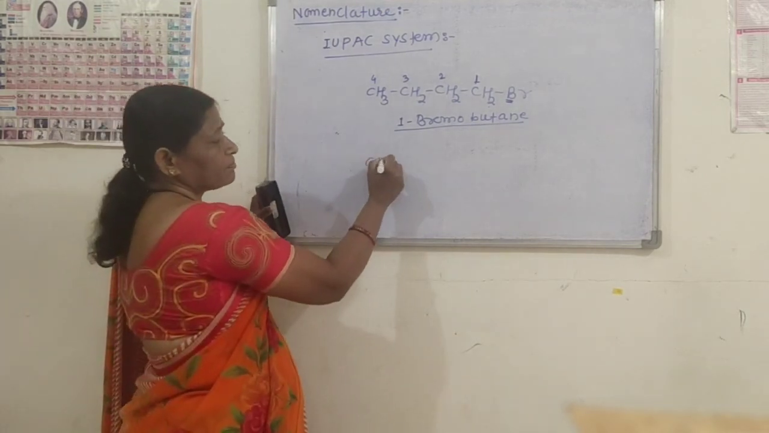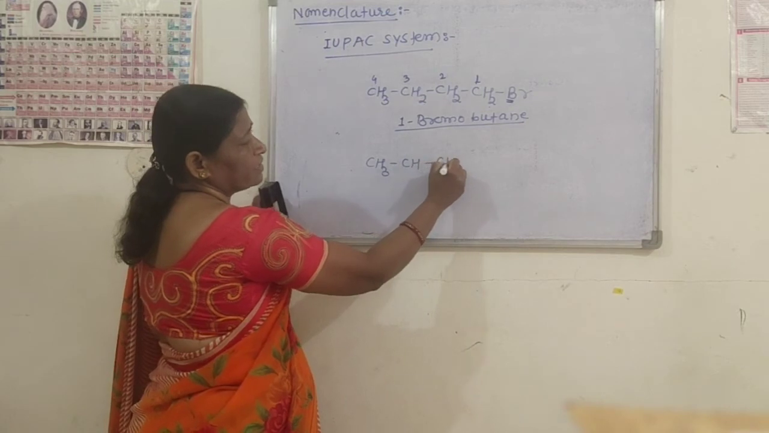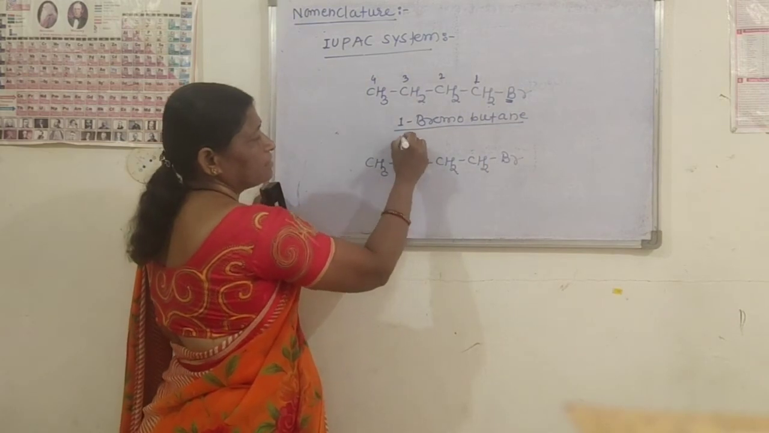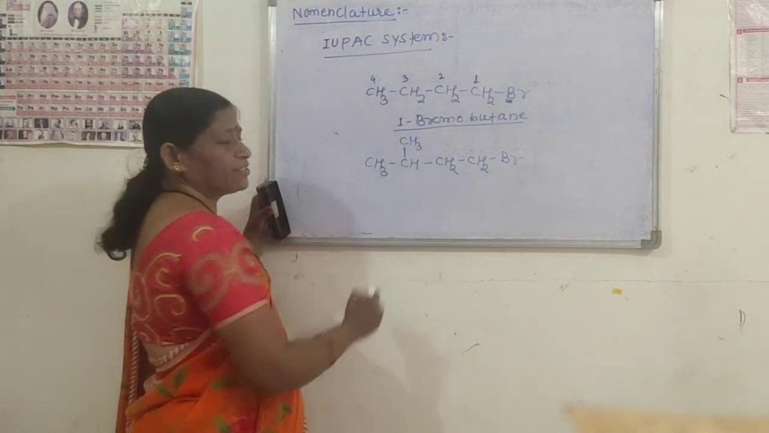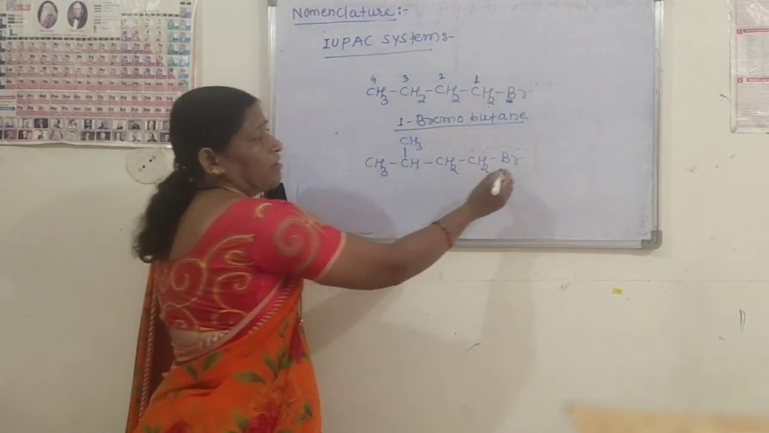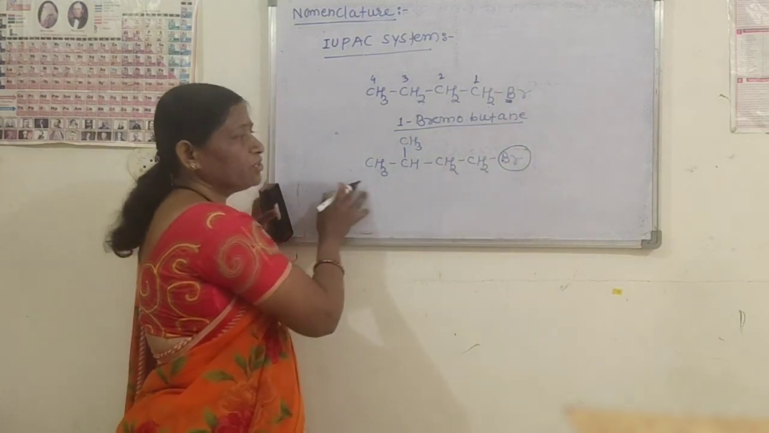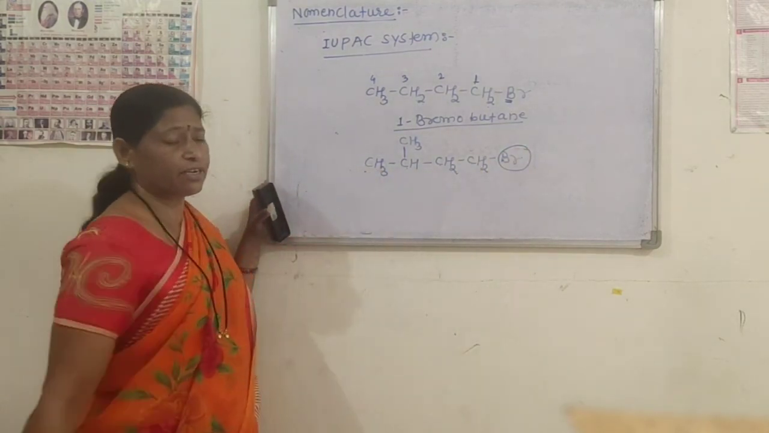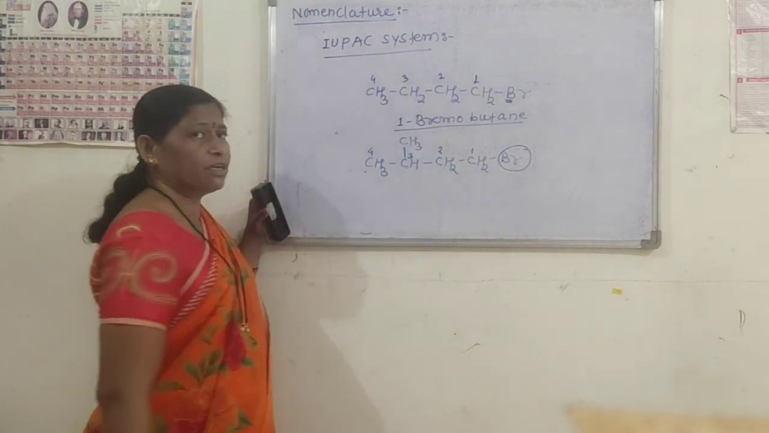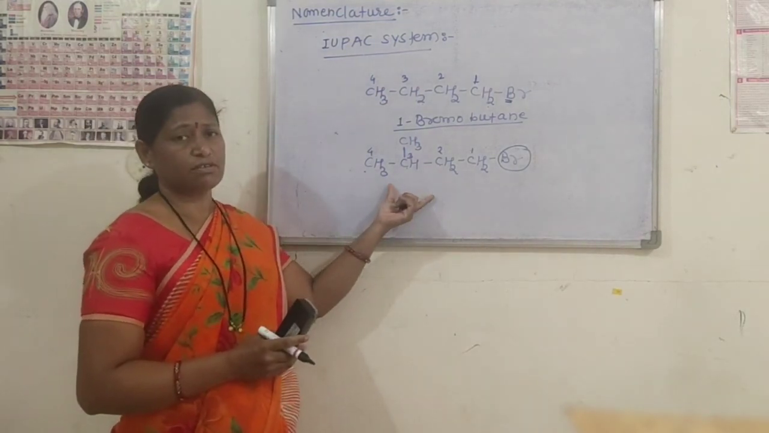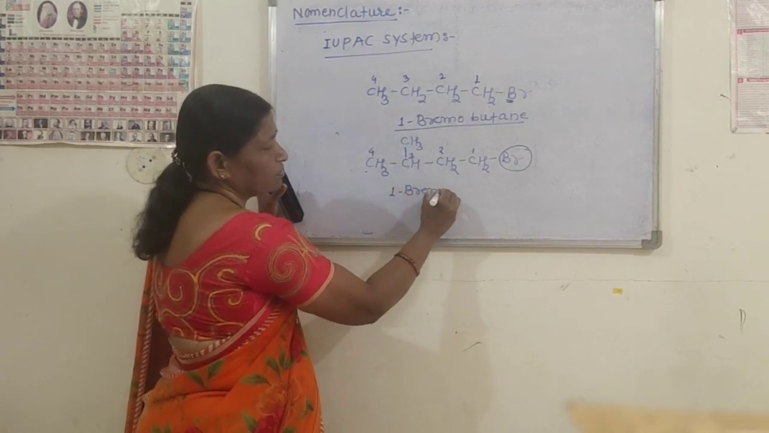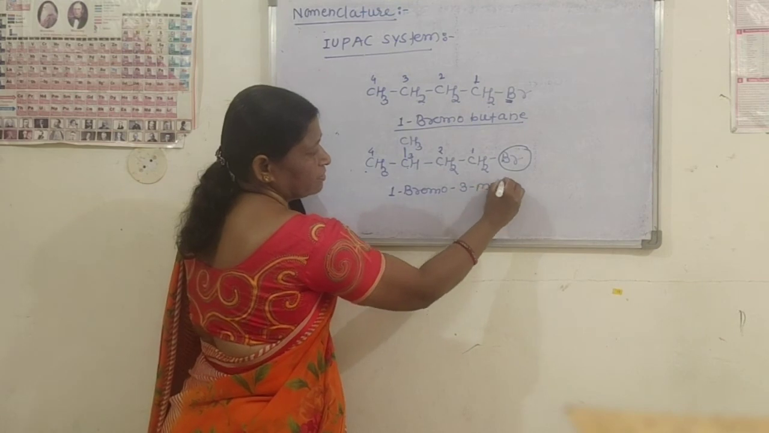If one substituent is present, or one alkyl group is present as a branch in this example, then how is the name of this compound given? The functional group is Br, the longest continuous chain is of four carbon atoms, and the numbering is given from right to left, 1, 2, 3 and 4. Then the name of this compound is given like 1-bromo-3-methylbutane.